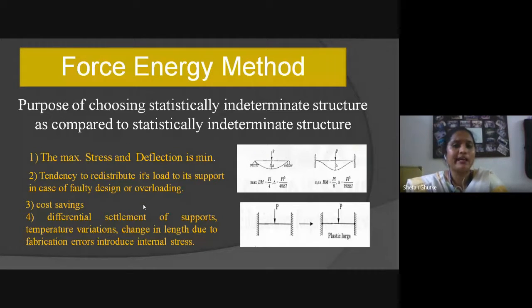If we are taking indeterminate structure, we can save material cost as well.